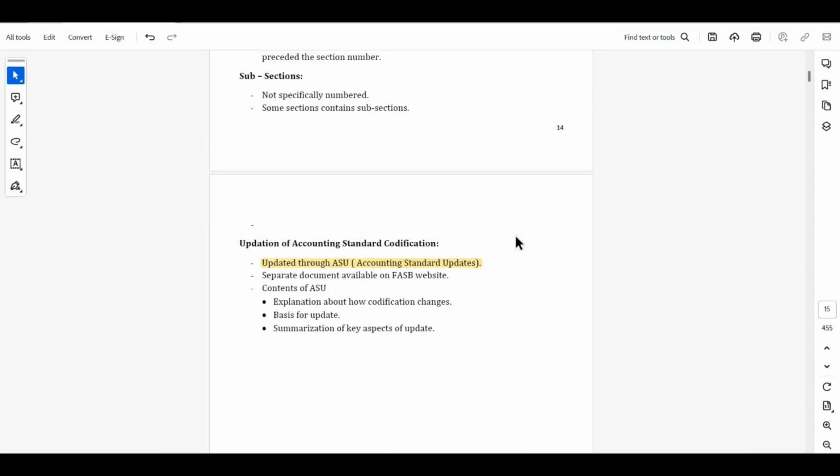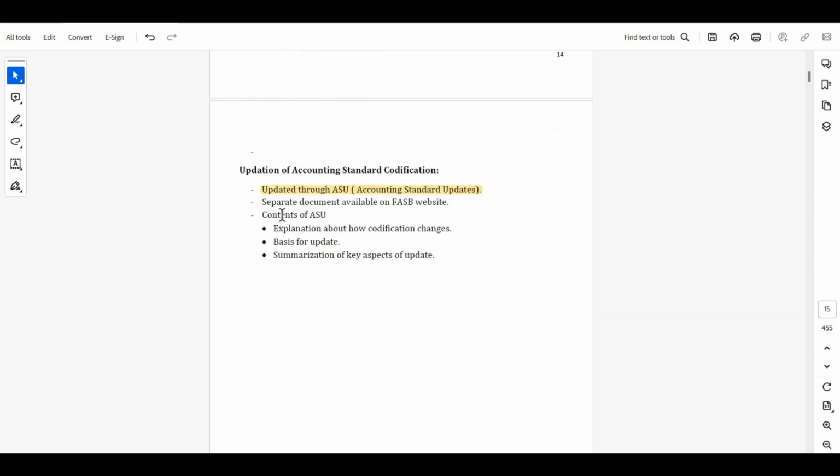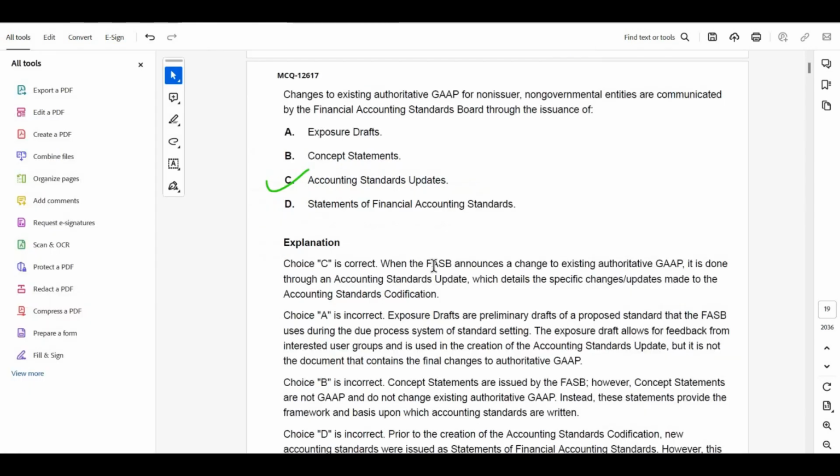These are the things: updation of accounting standard codification, separate documents available on FASB websites. So through accounting standard update, changes occur, means things get updated through accounting standard updates. See, the questions are getting repeated, but the questions are changing because they are trying to confuse you. But if you go thoroughly through my accounts notes, you will not get confused.